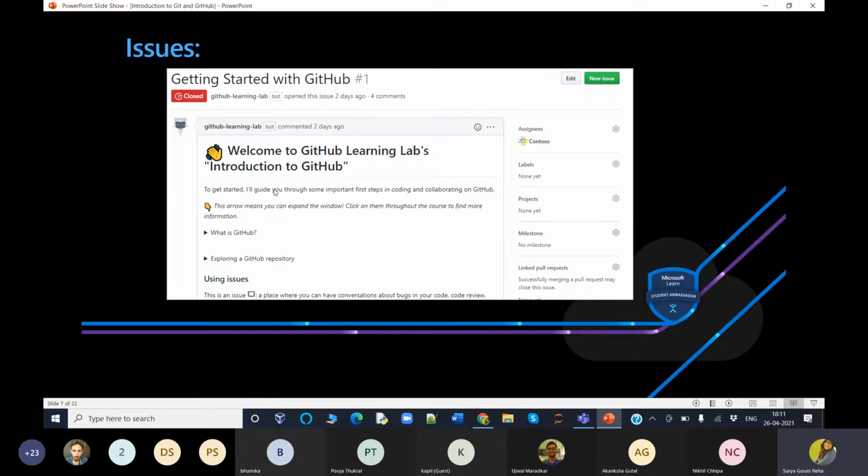So, the title and the description say what the issue is all about. Color-coded labels help you categorize and filter issues. A milestone acts as a container for issues. This is useful for associating issues with specific features, like it's presented here, Getting started with GitHub/1. This is what the issue is explaining about. Comments allow anyone with access to the repository to provide feedback. And one assignee is responsible for working on an issue at a given time.